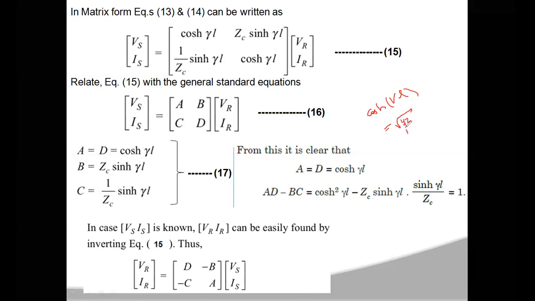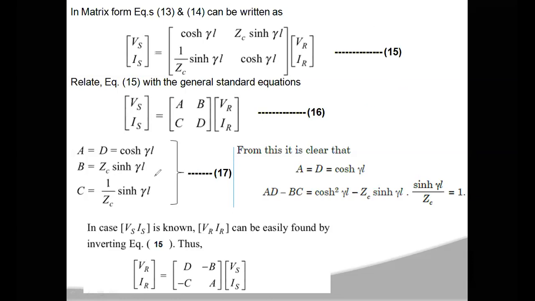Now this small y and small z are both complex numbers, so your gamma value is a complex number. You have to evaluate cosh of a complex number, which you cannot evaluate directly by using your calculator. So you have to check for some methods for evaluating these ABCD constants.